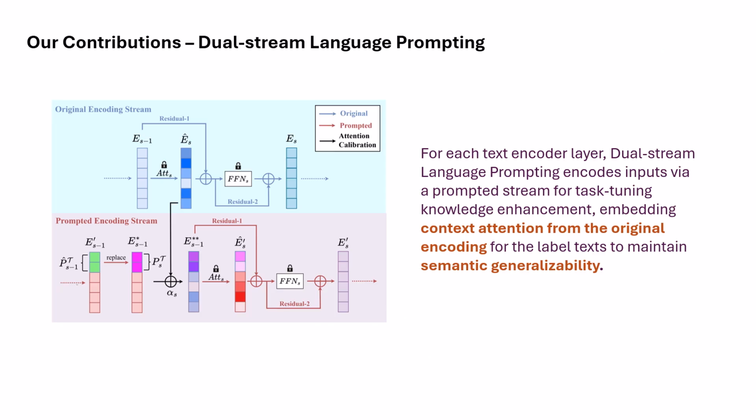In detail, for our language prompting module, in each text encoder layer, the dual-string language prompting will encode the layer inputs using a prompted string to do the task tuning knowledge enhancement. But before the prompted encodings go through the self-attention-based feature extraction, it will be embedded with the context attention from the original layer encoding of the label text to maintain the semantic generalizability.